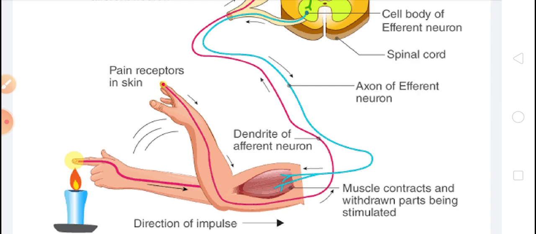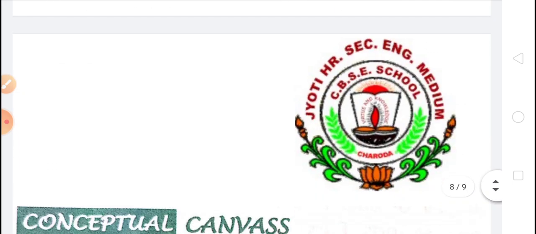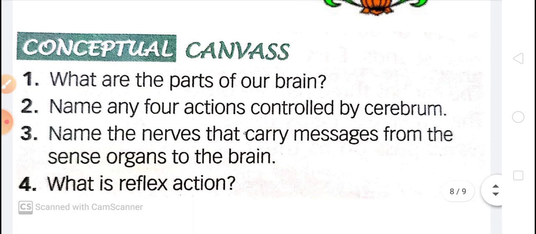Children, some questions are here for you. Try to solve them on your own. The first question is, what are the parts of our brain? I already told you there are three main parts of our brain, and these parts are cerebrum, cerebellum, and medulla. These are the three parts of our brain.